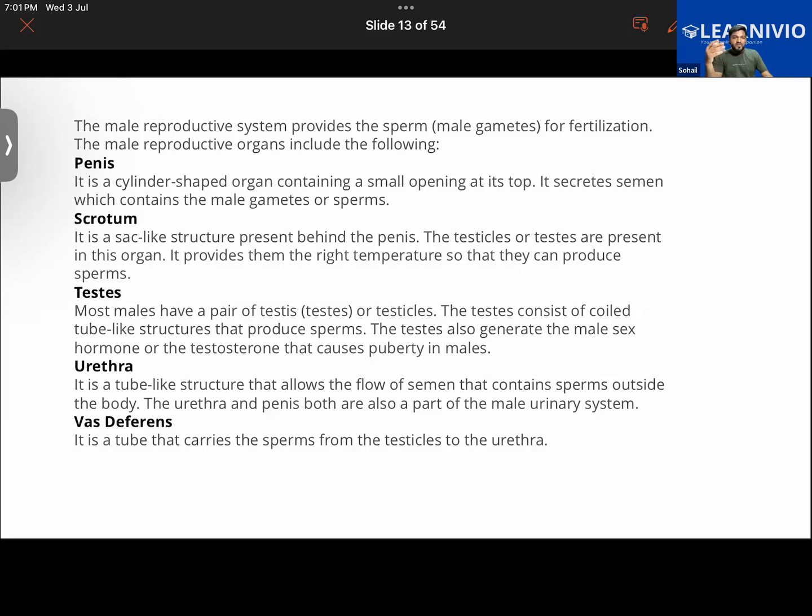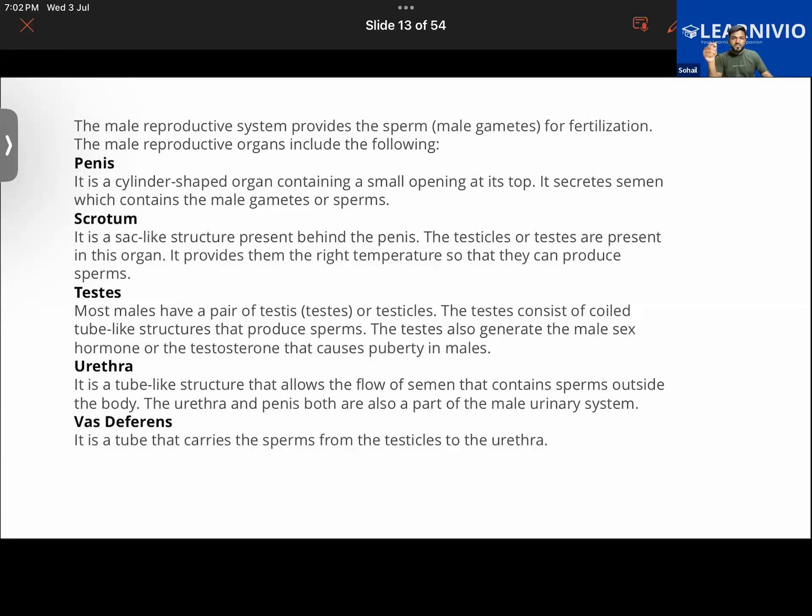When the male child reaches the age of adolescence, in his teenage, 12, 13, 14 or 15 years of age, we get to see several changes in his body. The muscle mass will increase, the vocal cord thickens, and the voice will become more deep and loud.